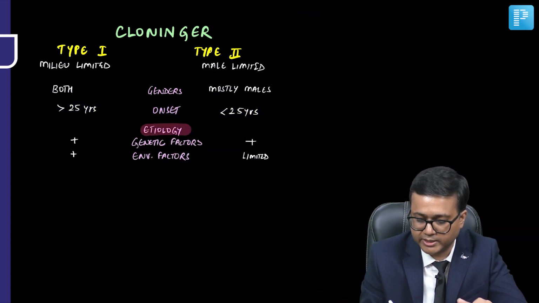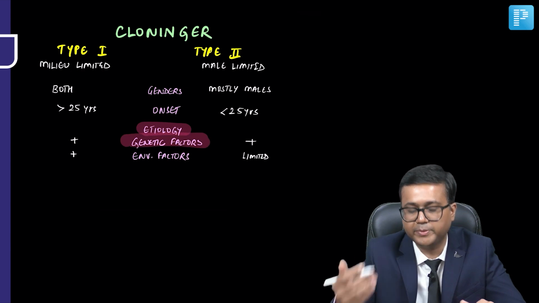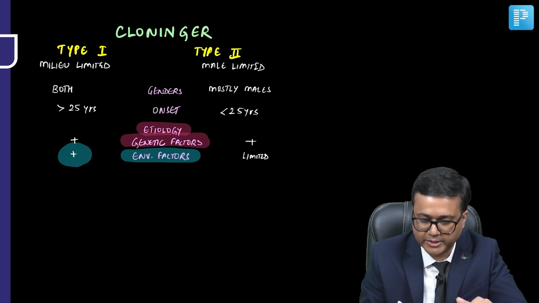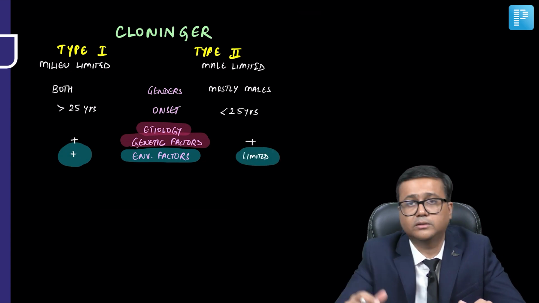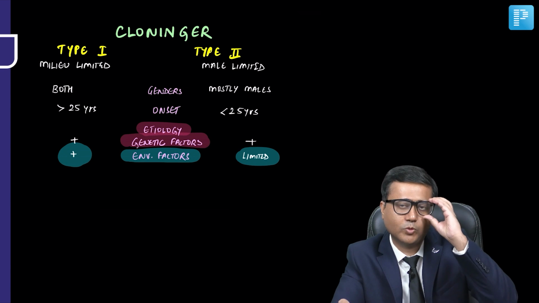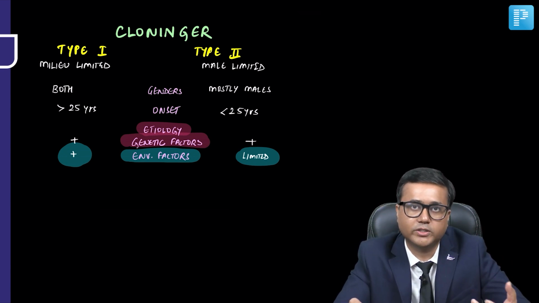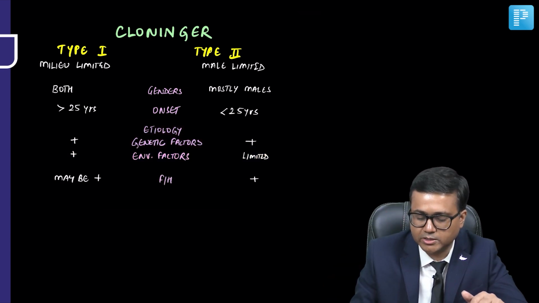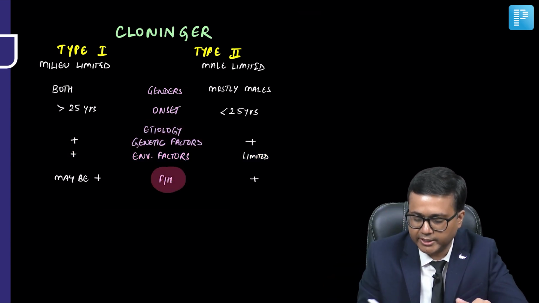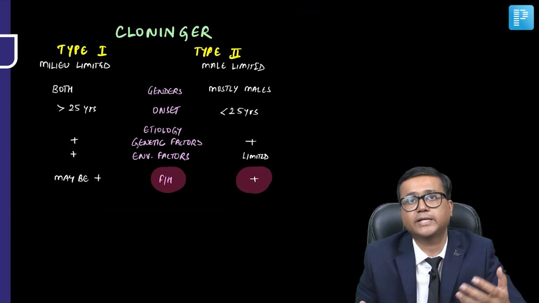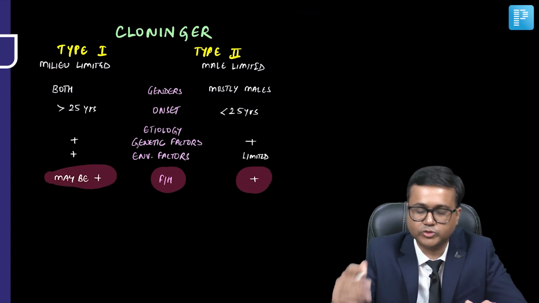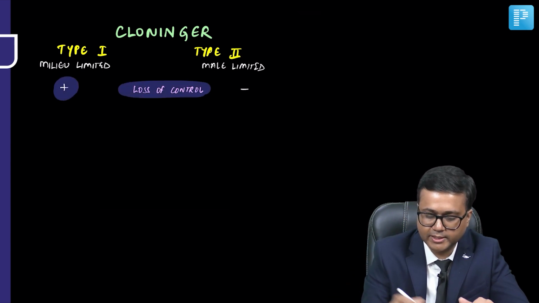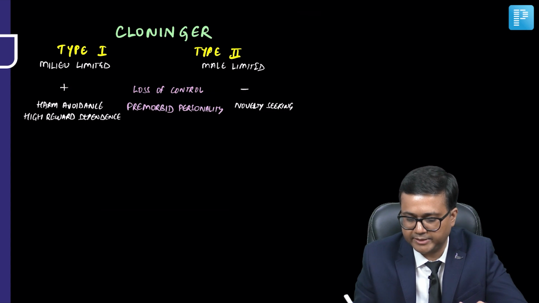Coming to etiology, genetic factors may be present in both. And when we talk about environmental factors, they are present in type 1 and limited in type 2. So type 1 is more of environmental influence, while type 2 is more influenced by genetic factors. When we talk about family history, it is usually found to be positive in type 2, while it may be positive in type 1. And if we see, loss of control is present here in type 1 and it is absent in type 2.